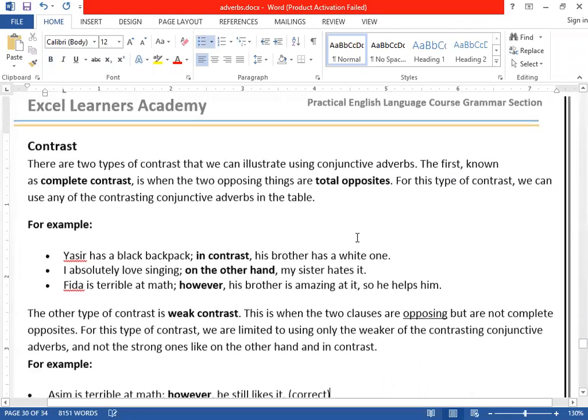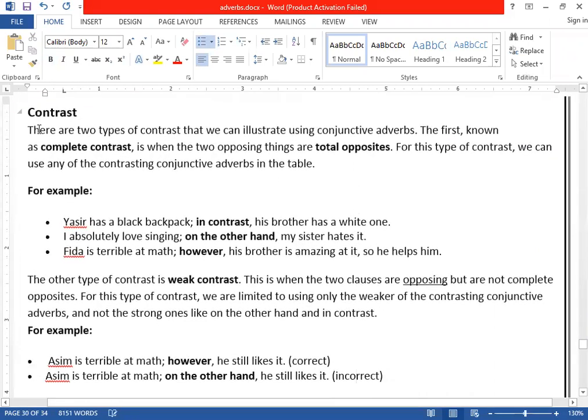Next, we want to talk about contrast. Conjunctive adverbs are also used to talk about contrast.